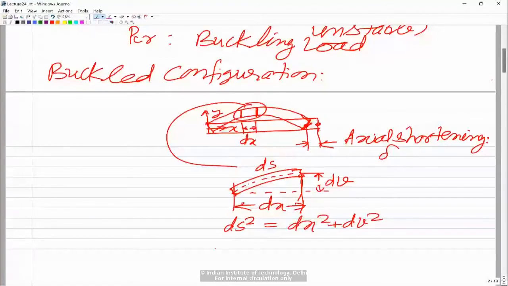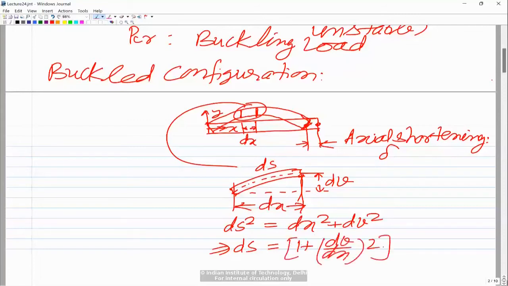So now if I want ds, that is this length, then ds is going to be, now you can write this term as a square root and then take dx common, so you get the square root of 1 plus (dv by dx) whole squared, times dx. So you can write this.